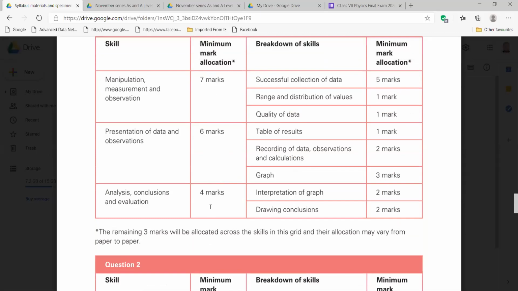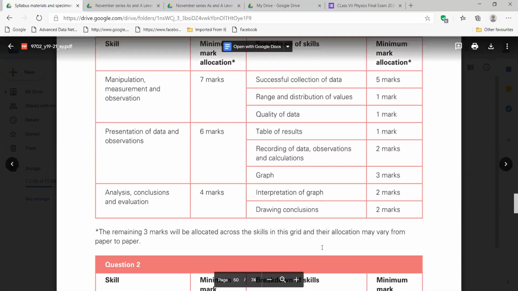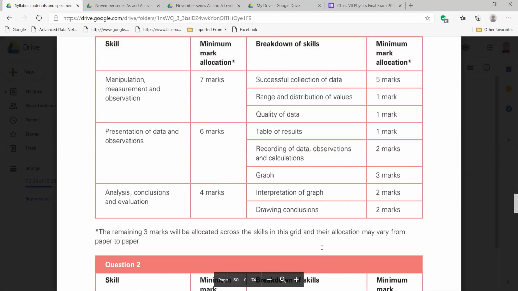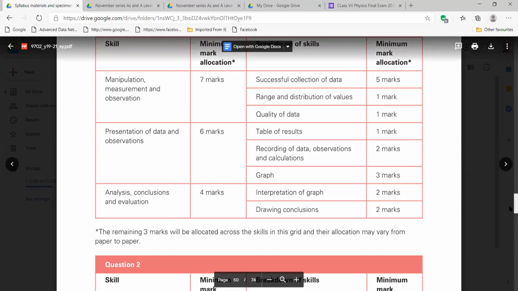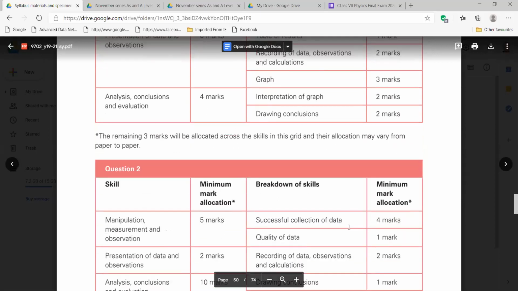Clear? Or there might be 3 marks altogether in the first one, or 2 marks here and 1 mark here. This way it's not fixed, the other 3 marks. Clear to you? Yes, sir. This way we are getting 20 marks. So you pointed out a very good thing, that you calculated there are 17 marks. Where are the 3 more marks? Thank you so much. Welcome.